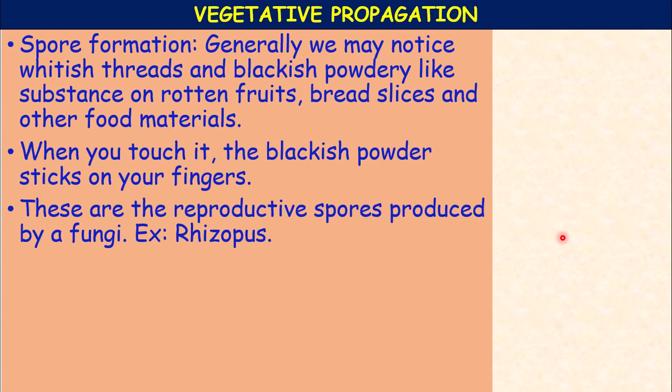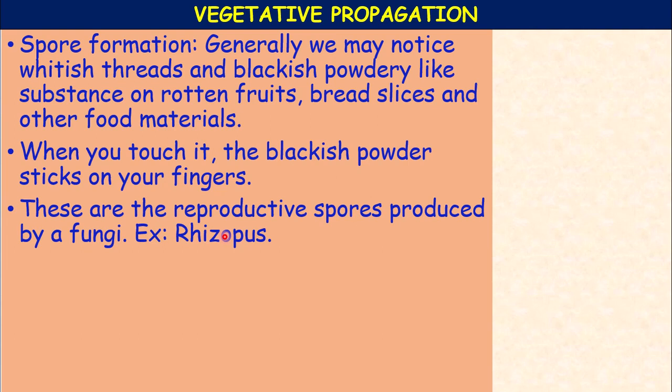These are reproductive spores produced by a fungus. Spores are the reproductive units of fungi, for example Rhizopus. Not only fungi but also bacteria, ferns and mosses, spore production is the common method of reproduction.